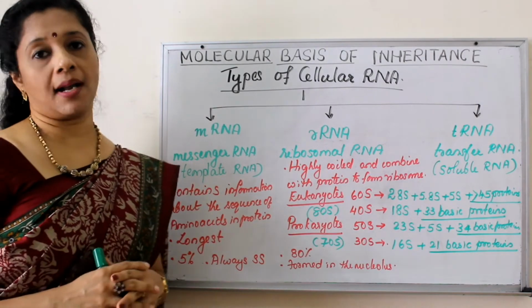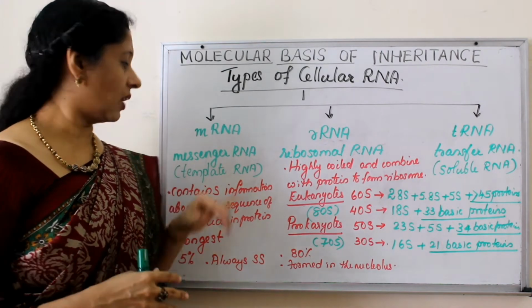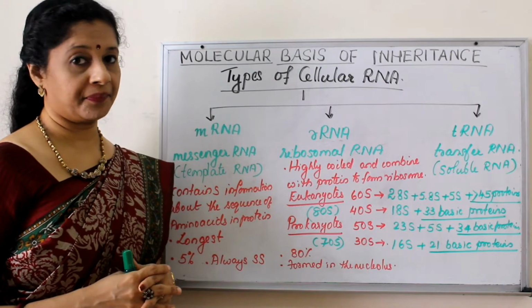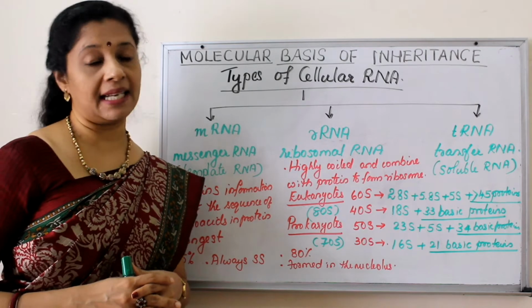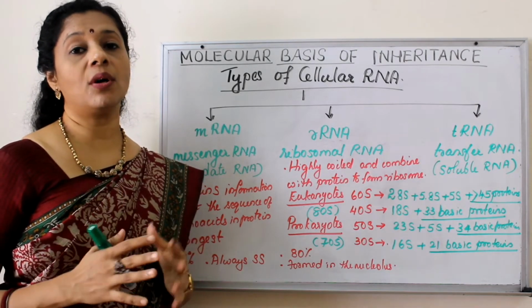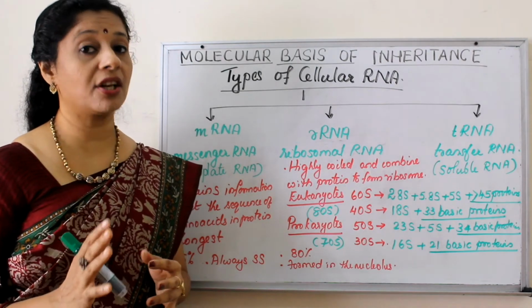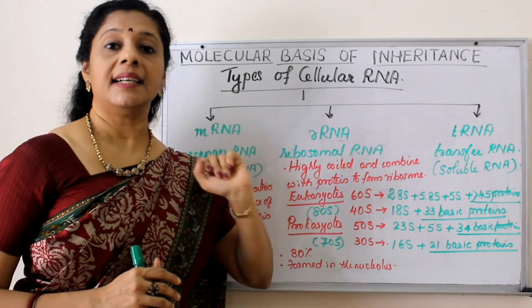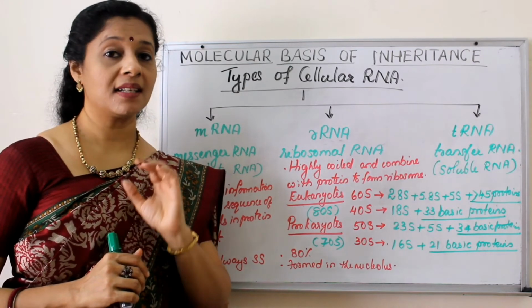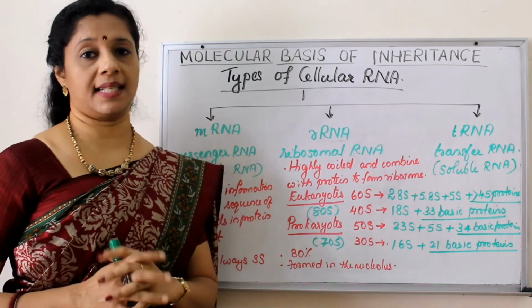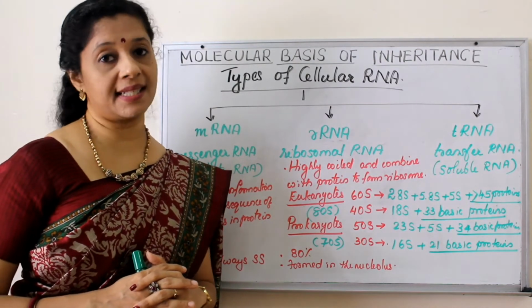First one is mRNA. mRNA means messenger RNA, or it can also be called as template RNA. The second type is ribosomal RNA. As the name indicates, this RNA is involved in the formation of ribosome, which is the protein synthesizing factory of the cell. tRNA. tRNA stands for transfer RNA. As the name indicates, it transfers amino acids for the protein synthesis. So all these are involved mainly in protein synthesis.